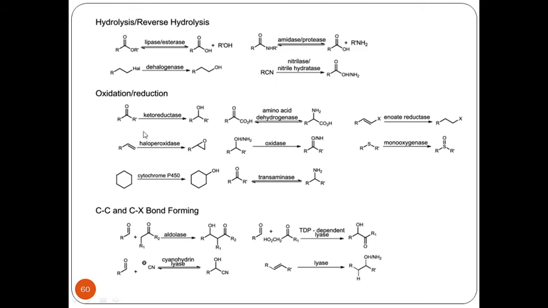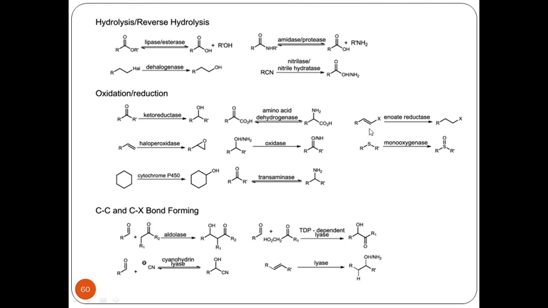Oxidation reduction. In the presence of a ketone, if I make use of ketoreductase, it gets converted to a secondary alcohol. When there is a carboxylic group or a dicarboxylic system, amino acid dehydrogenase is going to convert this ketocarboxylic acid into an amino carboxylic acid, or it can be called an amino acid. So the biocatalyst that converts this ketocarboxylic acid into an amino acid is amino acid dehydrogenase. Now again, this is a reversible type of reaction.